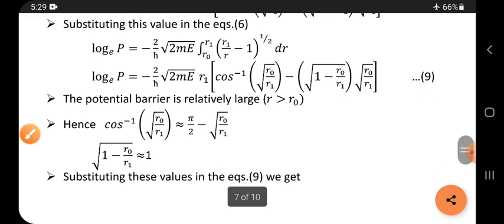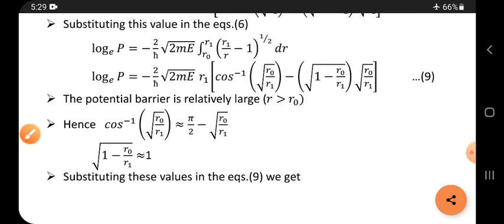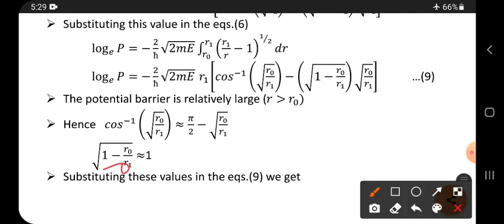When r1 is greater than r naught, this term is very small, so cos inverse can be written approximately as pi by 2 minus that angle. Next, when the r1 value is very large compared to r naught, this value is small, and again it is minus, so that is why it is neglected from this value and written only outside as 1.